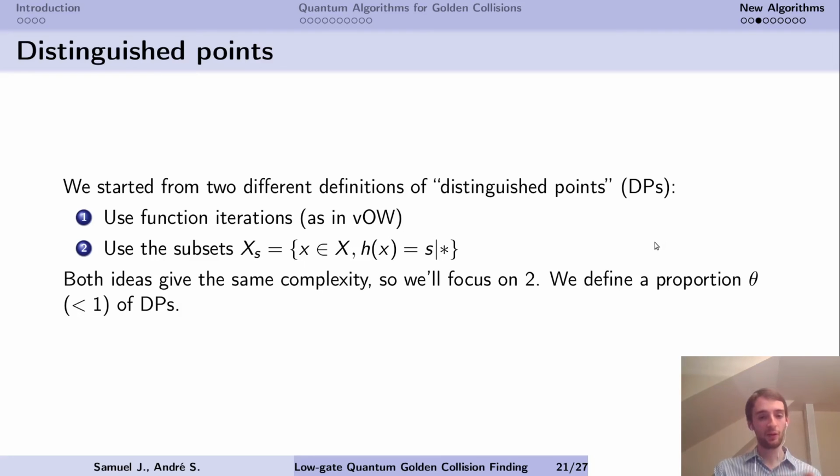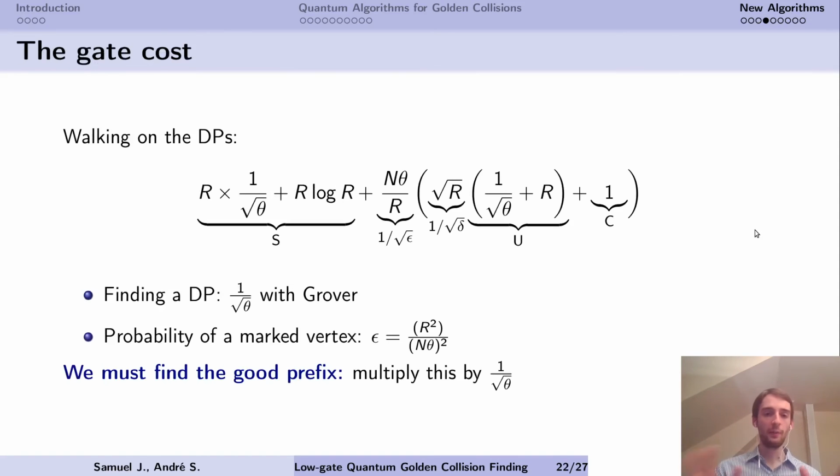We define a proportion of distinguished points and we work on them. So the time complexity is changed. Now the setup requires creating a vertex, a list of all distinguished points. And to create a distinguished point, we use Grover's algorithm, so complexity of 1 over square root of theta. In order to sort the list, we use a sorting network. This is fine. As I said, the probability to have a marked vertex is increased because now we're only working on distinguished points. Well, that is, if the golden collision occurs on a pair of distinguished points, because it may appear anywhere.